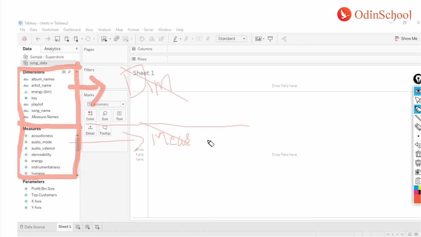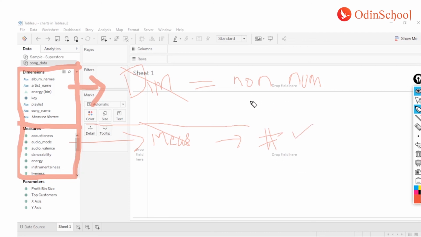Now, what do you mean by dimensions and measures? Your dimensions are any non-numerical data, and all of your measures are purely numerical. It can be a percentage, an integer, or a floating number. All of these are going to be covered inside your measure columns.